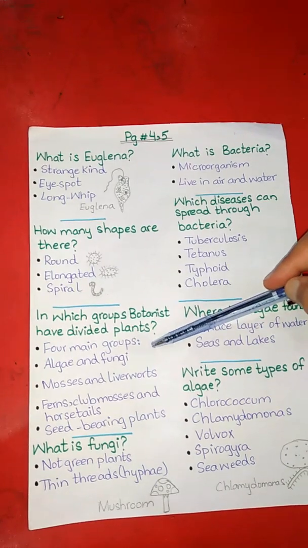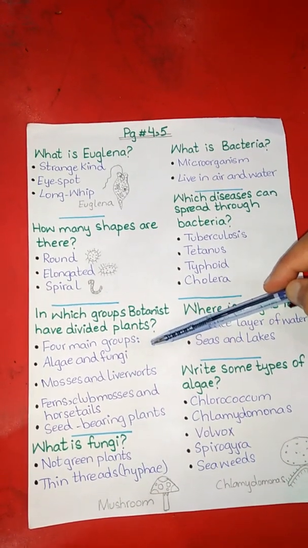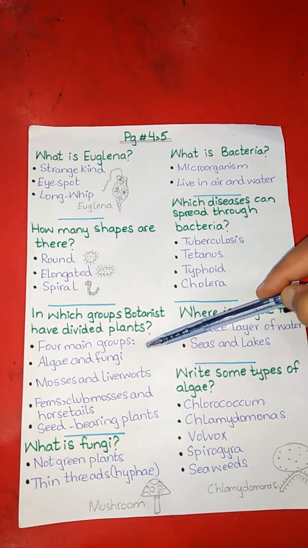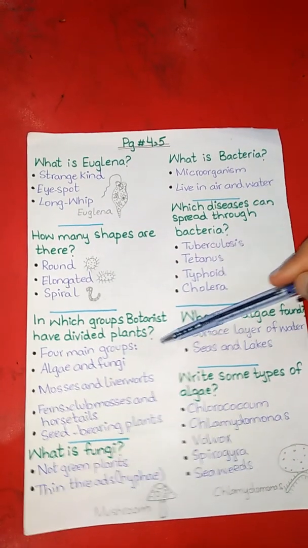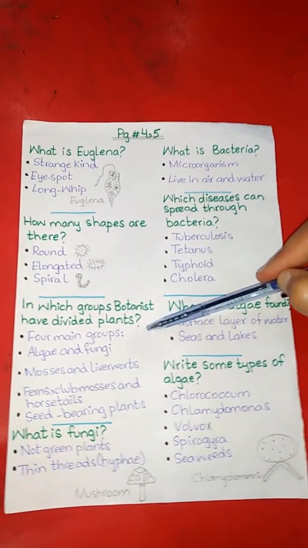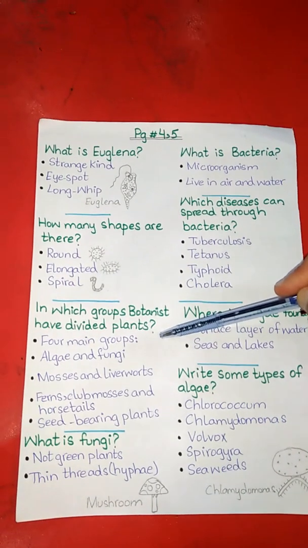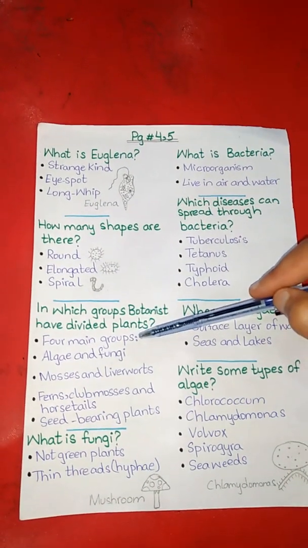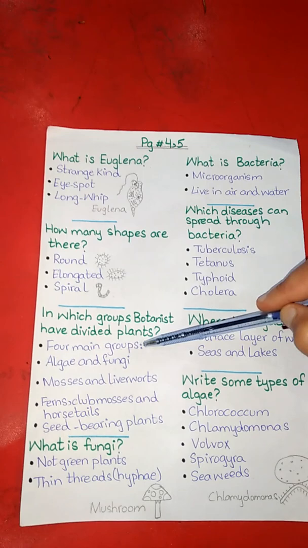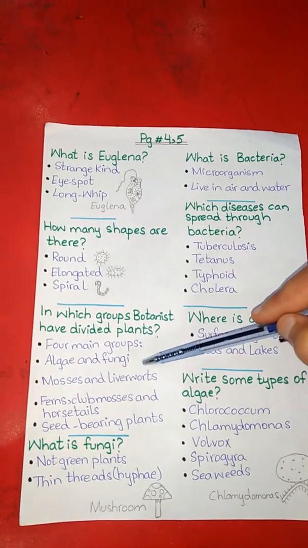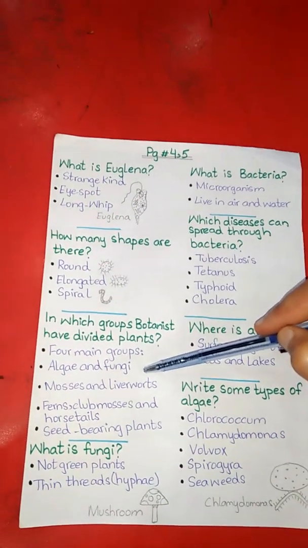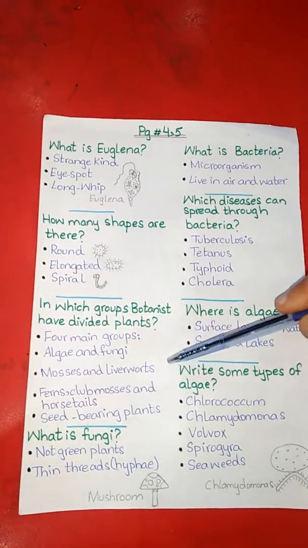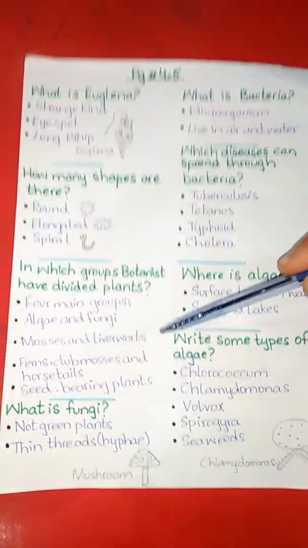In which groups have botanists divided plants? Botanists have divided plants into 4 main groups. The first group is algae and fungi. The second group is mosses and liverworts.